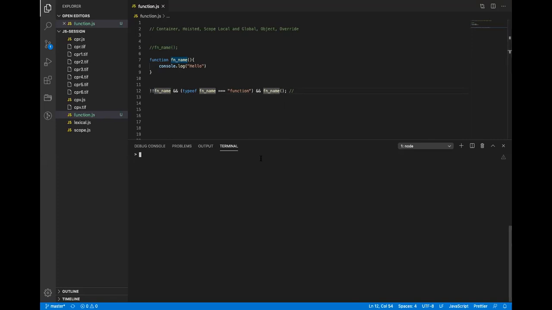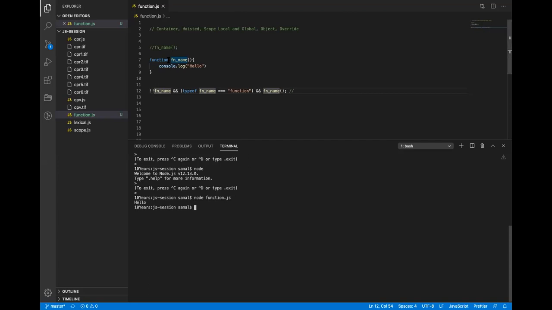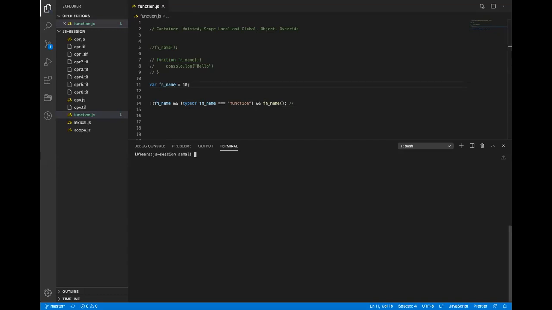Okay. So if I run this now, it will basically print hello. The moment I change this to var, let's say 10. Okay, so what is the boolean value of 10? True, right? Because if I do double exclamation, this will be true. So this will try to execute this. And what will be the value of this?